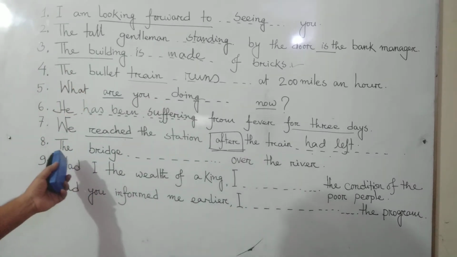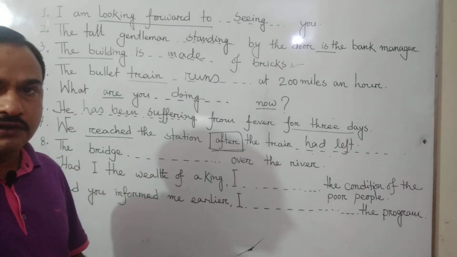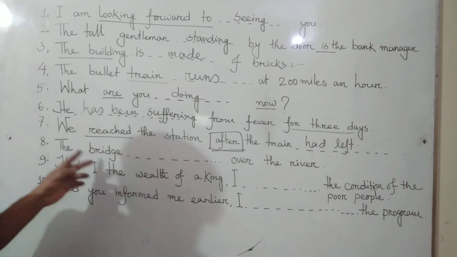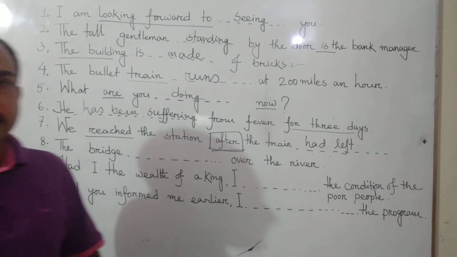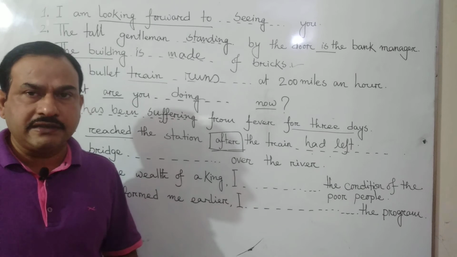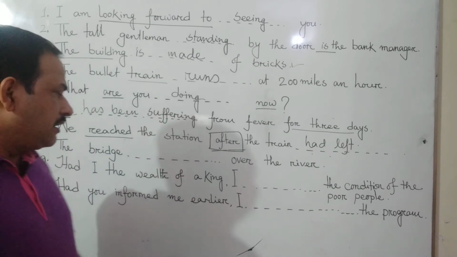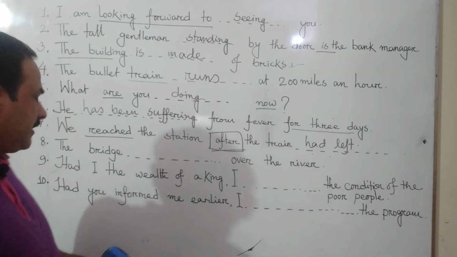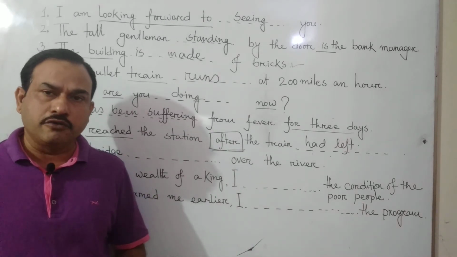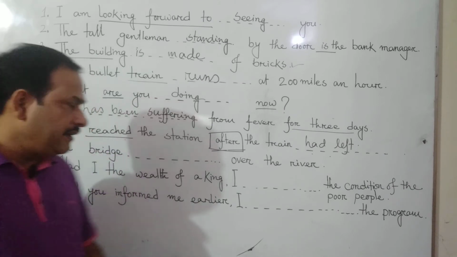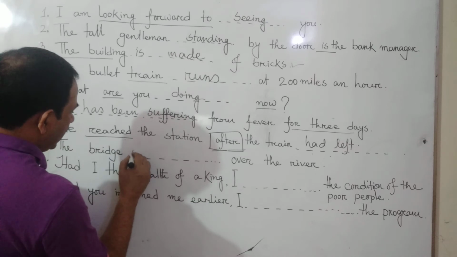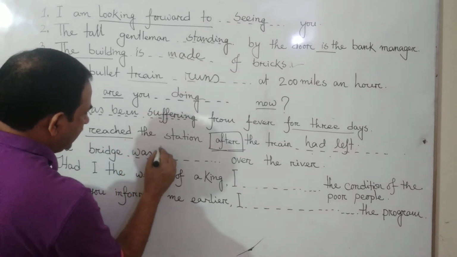The second sentence, the breeze dash over the river, it is also a passive voice. It will be a passive voice because the breeze is a subject that cannot do any work, that is an inactive subject. So we have to make it passive. So breeze, what do we do? We built or we make a breeze. Then we have to write here the breeze was built or made.